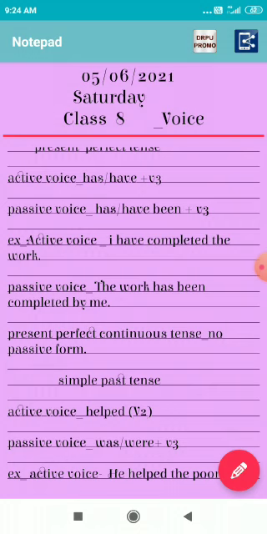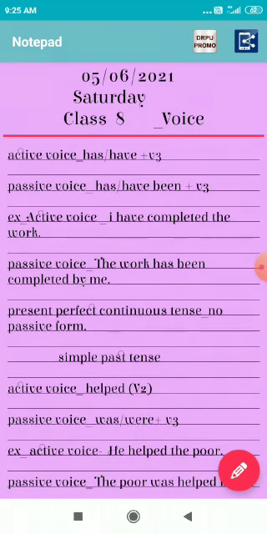So I think all of you understand very clearly that this sentence is in the present perfect tense, and the present perfect structure is has, have, verb third form. So the active voice is in the present perfect tense: I have completed the work. According to the rules, we know that the subject becomes the object and the object becomes the subject in the passive voice. So the work has been completed by me.